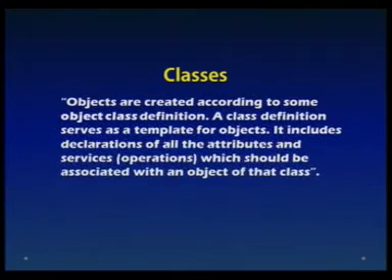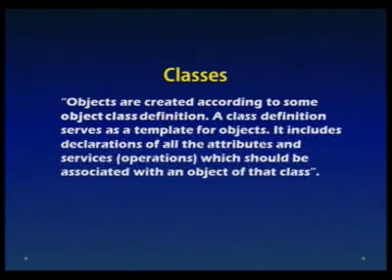So here we discuss the blueprint of an object, that is, the class. Objects are created according to the object class definition, and a class defines services as a template for the objects. It includes the declaration of all the attributes of that particular object which is going to be instantiated, created using that particular class, and services.